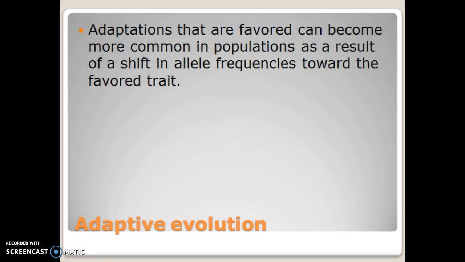So we kind of discussed this one with our stabilizing, disruptive, and directional selections. Certain features within the population, variations, can be favored. And if they are favored, and if they are heritable, then we're going to see an increase in allele frequencies towards that favored trait. And we saw that going on with directional, stabilizing, and disruptive selection. What caused people who are above average to become more common in the population? Well, a change in allele frequencies. There was more of the allele causing increased height in the population over the course of time.